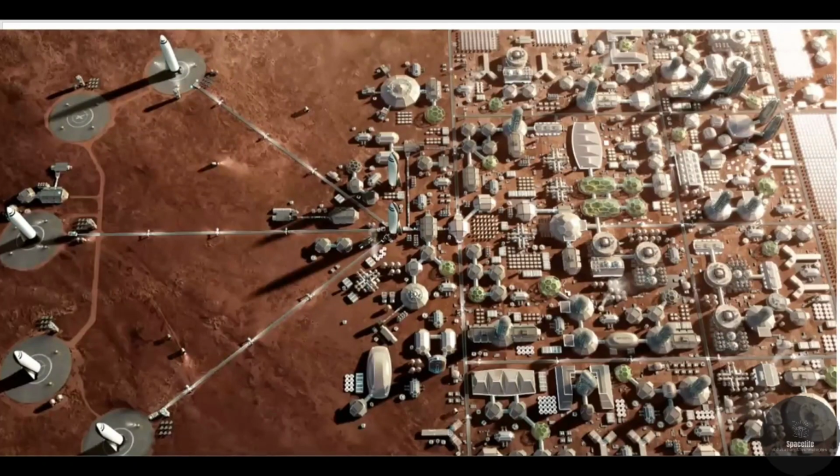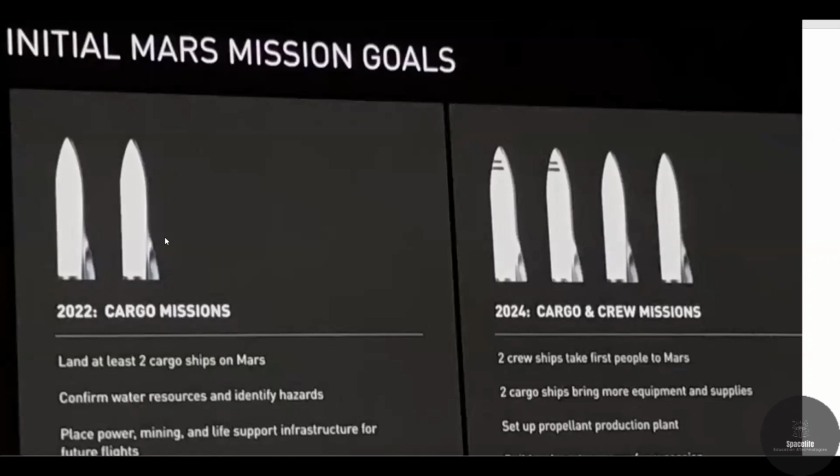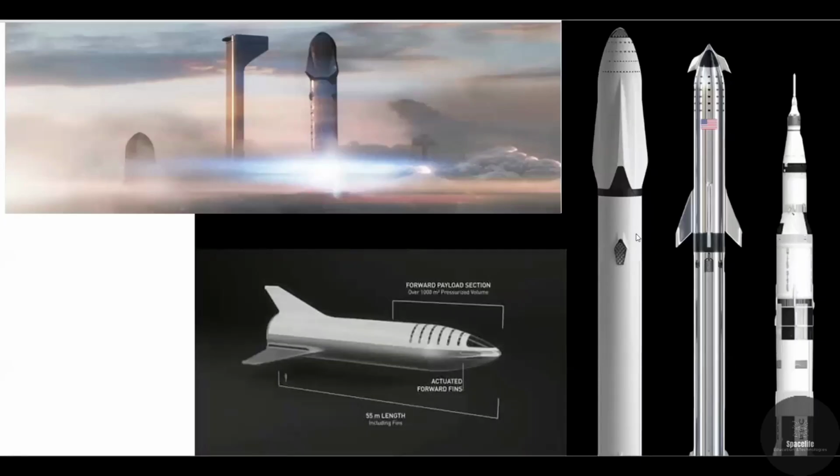If we move to the next slide, here you can see what Elon Musk is going to build: these two cargo ships to launch in 2022 to Mars, and this is the 2024 plan targeted by Elon Musk, carrying 2 cargo ships with only the equipment to build on Mars. And this is how the 2 ships carry the people, where you can see the windows here, and the 2 ships with the mining equipment.